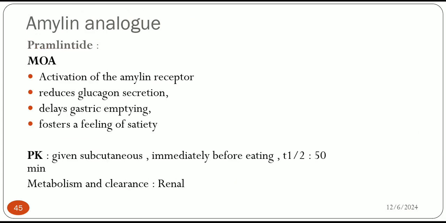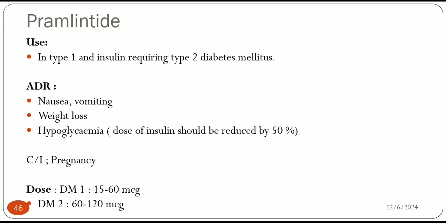Then amylin analog. Amylin analog is pramlintide. The mechanism of action is activation of the amylin receptor. It reduces glucagon secretion and delays gastric emptying. It is given subcutaneously, and pramlintide can be given in both type 1 and type 2 diabetes mellitus. Only this class of drug, after insulin, can be used in both. ADRs are not so important, but hypoglycemia is watchable, and it is contraindicated in pregnancy.